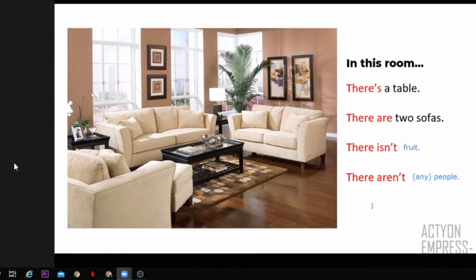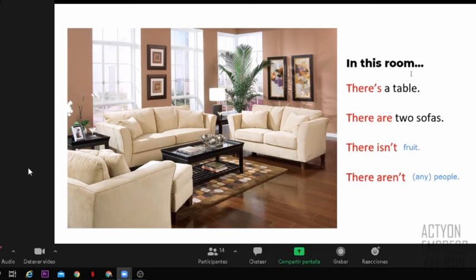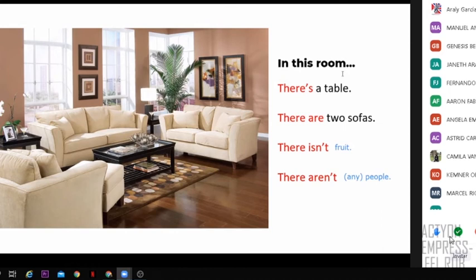So now I need some volunteers to please tell me one sentence. Positive, negative, plural, or singular. So any ideas, class? Manuel, what is your idea? In this room, there isn't TV. Very good, that's correct. We don't see any, right? So we can say there isn't a TV, right? That's correct, thank you. There isn't a fruit. Yeah, we have to use a, right? Okay, thank you, Manuel.